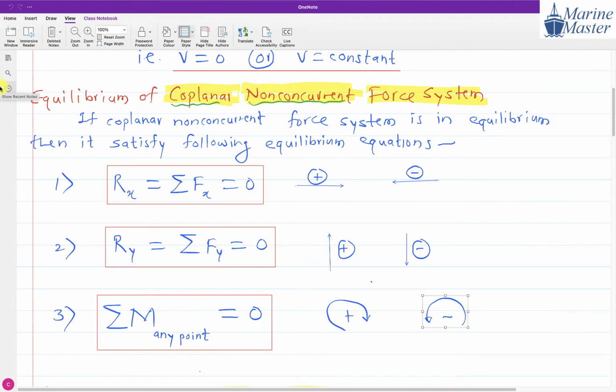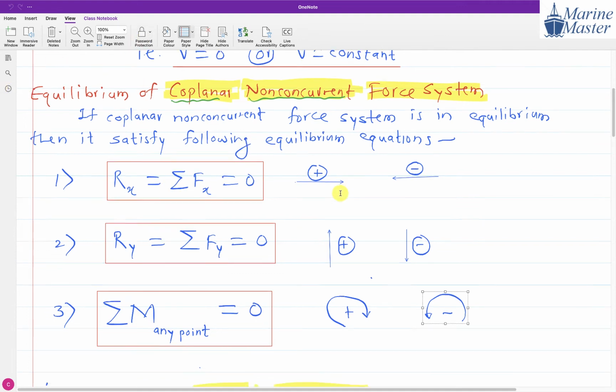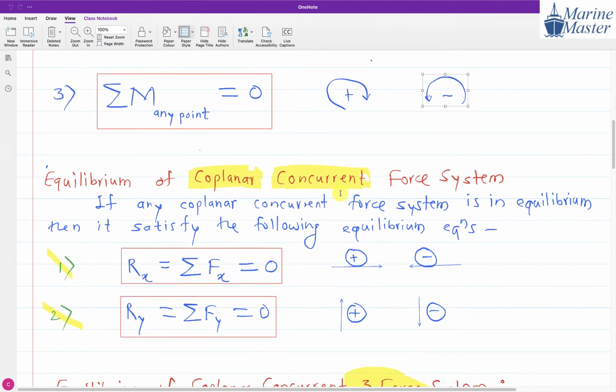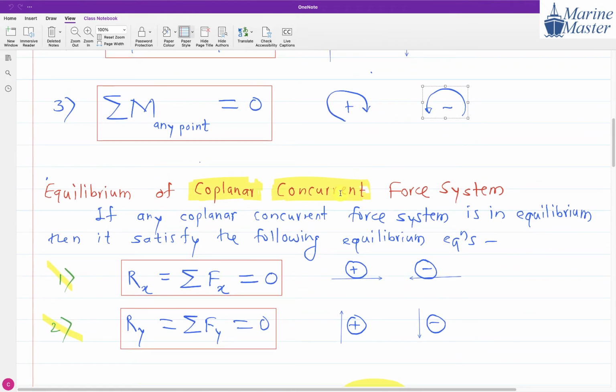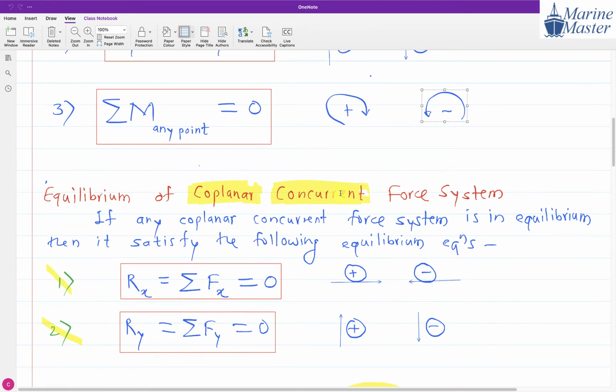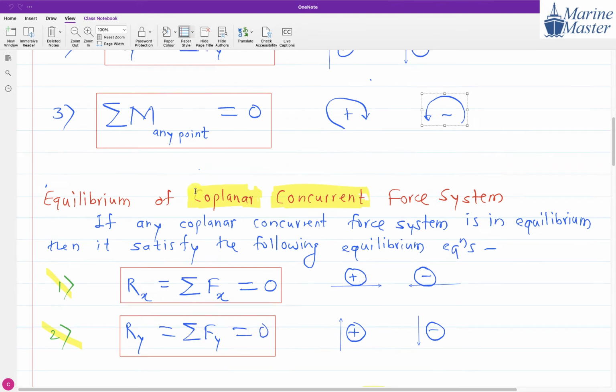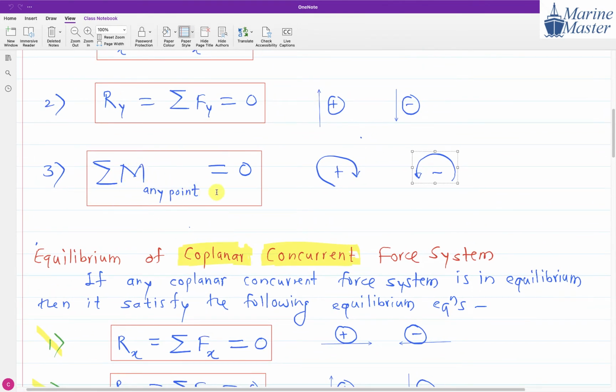So now we have seen the equilibrium of a coplanar non-concurrent force system. Now the next point is the equilibrium of a coplanar concurrent force system. Whenever we have to deal with equilibrium of a coplanar concurrent force system, we have to deal with only two equilibrium equations: the summation of forces in the x direction equal to 0 and the summation of forces in the y direction equal to 0. We don't need the moment equilibrium equation.